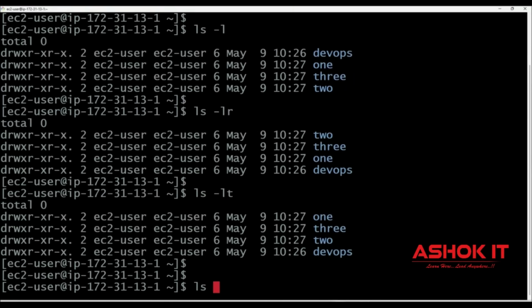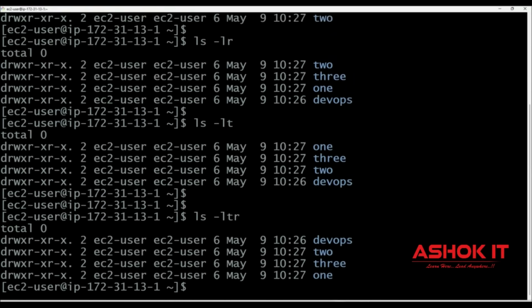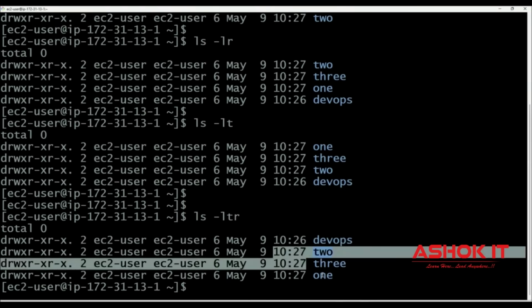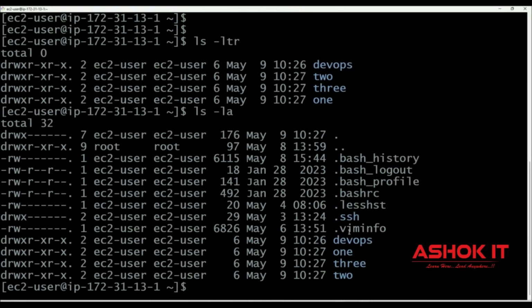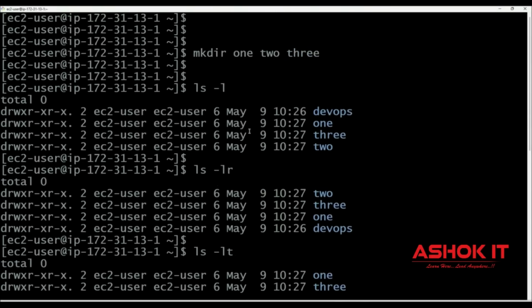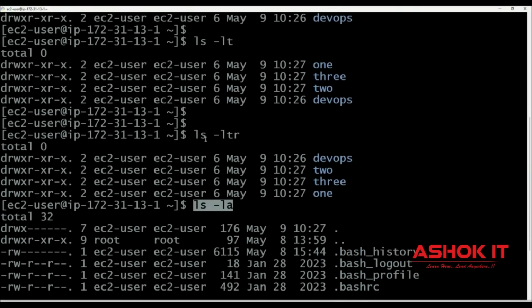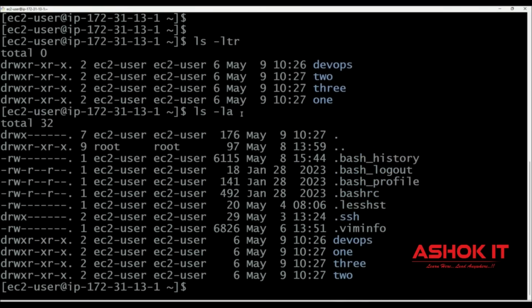If you execute ls -ltr, then it will display the old files at the top, and the latest files at the bottom. Similarly, if you execute the ls -la command, it will display the hidden files also. ls -l, ls -lr, ls -lt, ls -ltr, ls -la. The -la command is used to display the hidden files also.